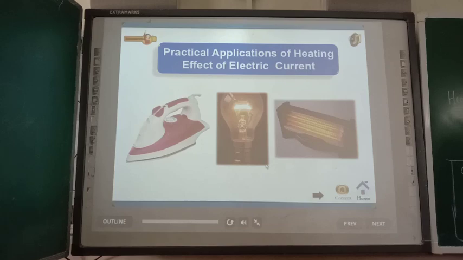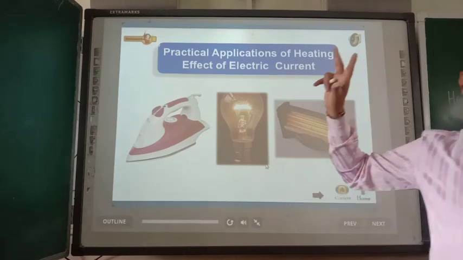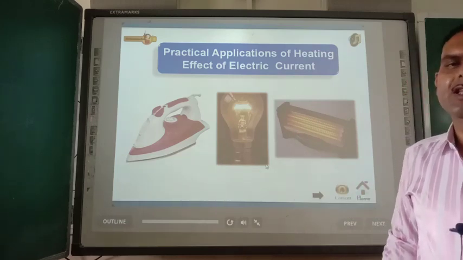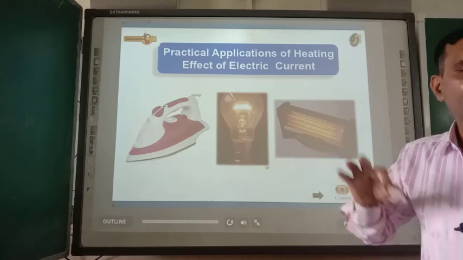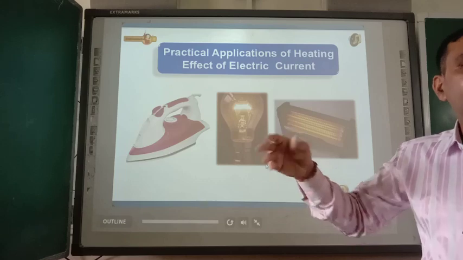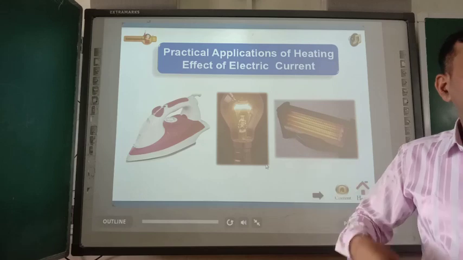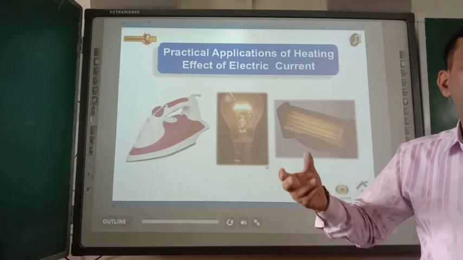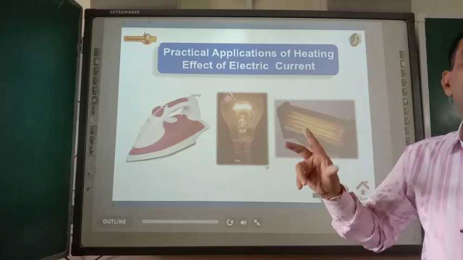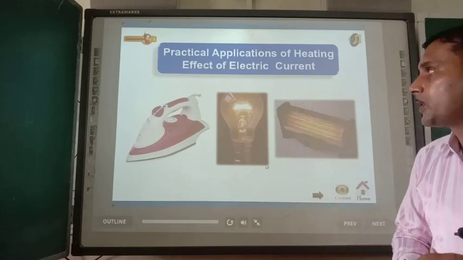So dear cadets, just try to understand, in that animation they have taught so many advanced things. That much is not required. You will study all those things in the higher class. Just remember, whenever electric current passes through a wire, electrical energy gets converted into heat energy, and because of the conversion of electrical energy into heat energy, heat is produced. That is why our electrical appliances become hot after operating for a long period of time.